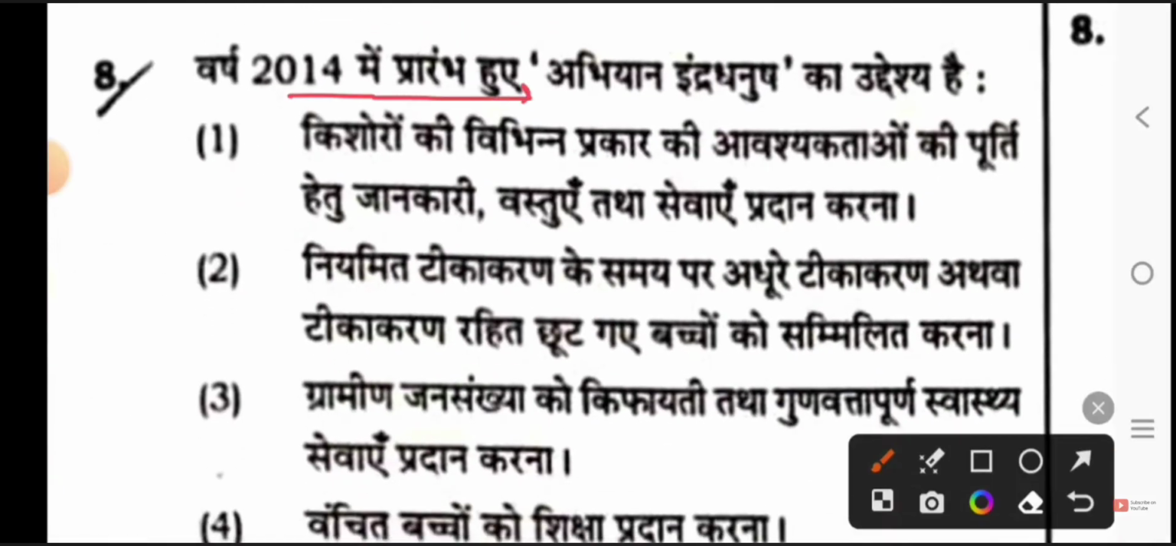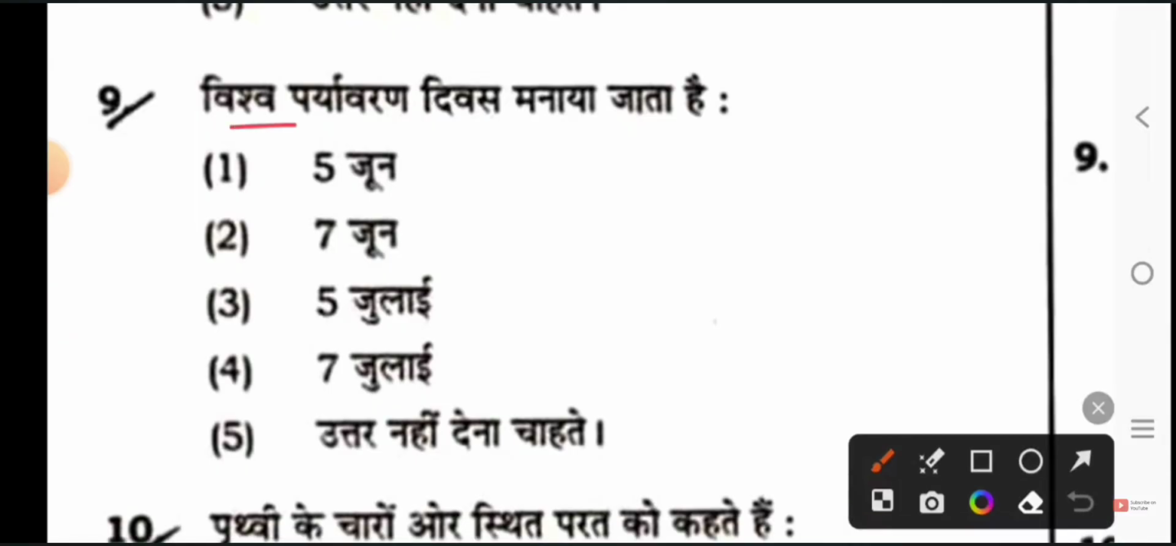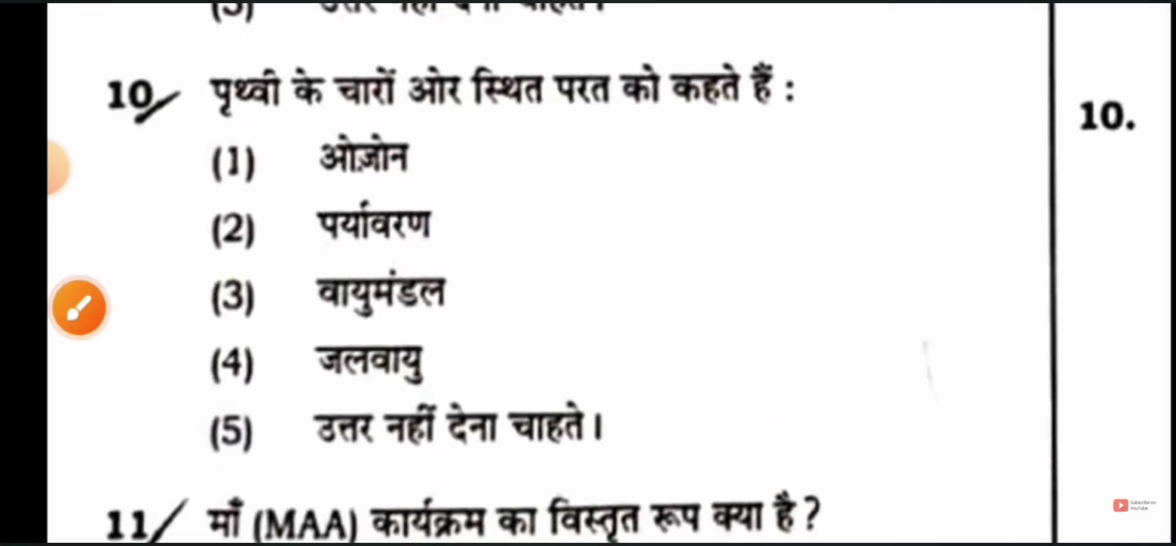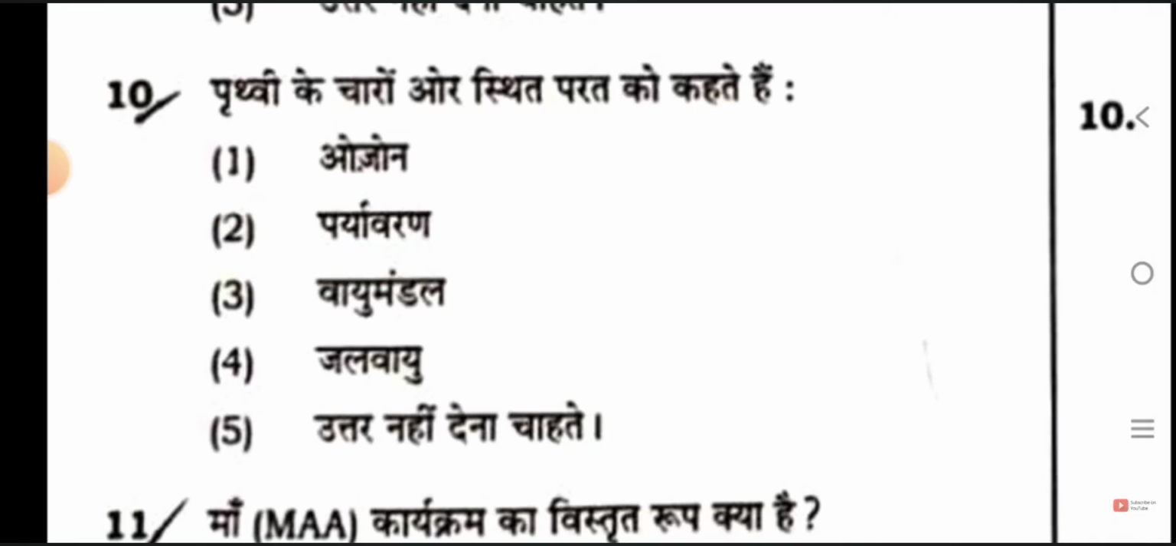Next, what is the objective of Abhiyan Indradhanush started in 2014? Option 4 will be its option. To provide education to the deprived children on this option. Next, World Environment Day is celebrated. Option 1, it is celebrated on the 5th of June. Next, the layer situated around the Earth is called what? Option 2, Environment.